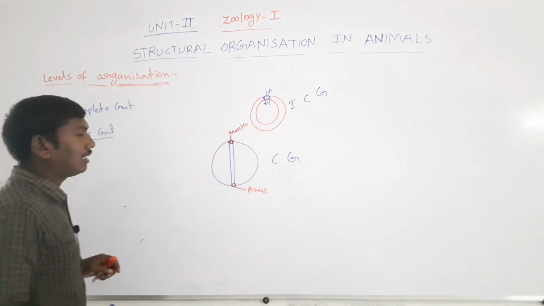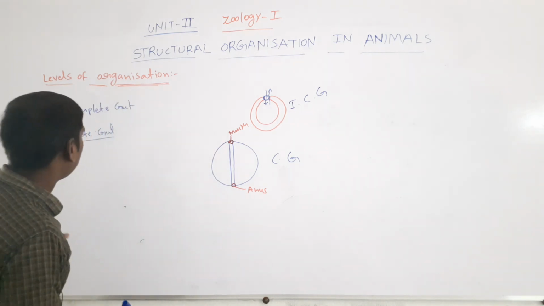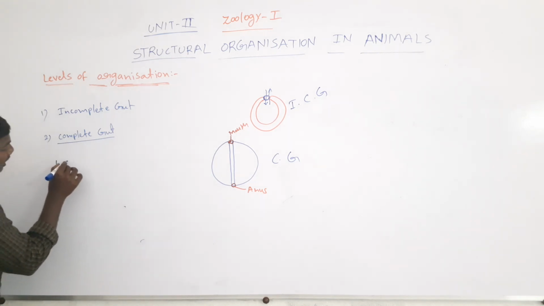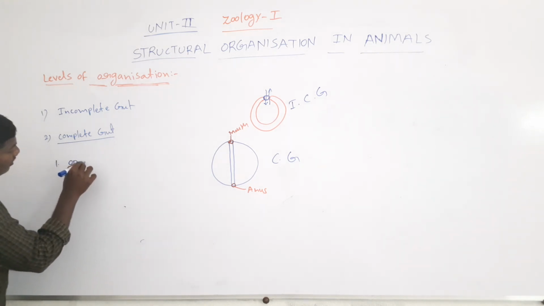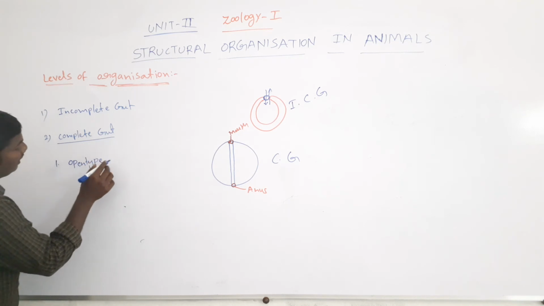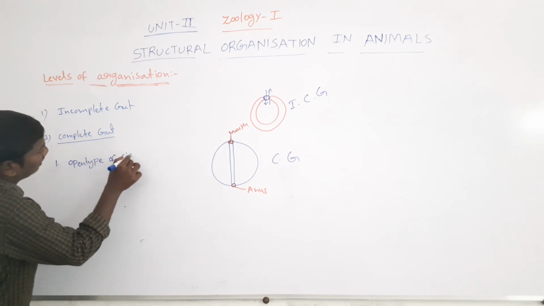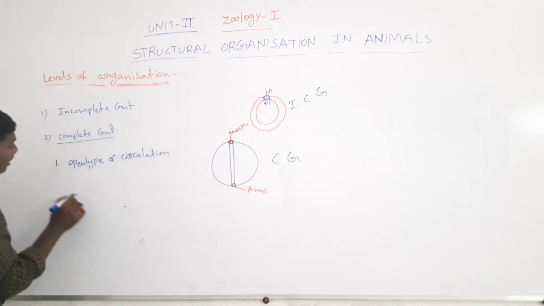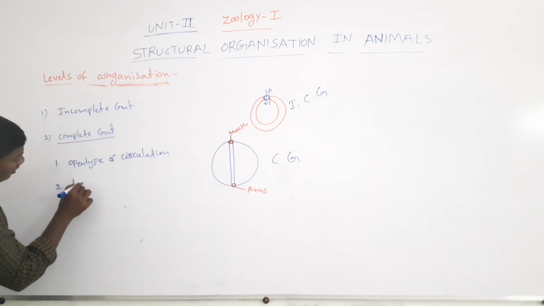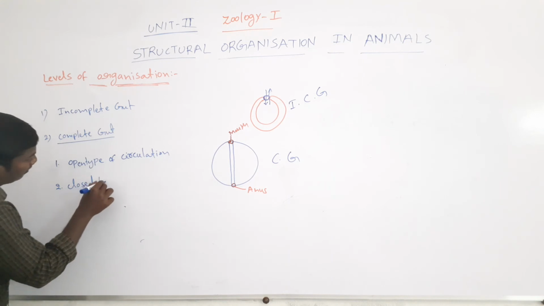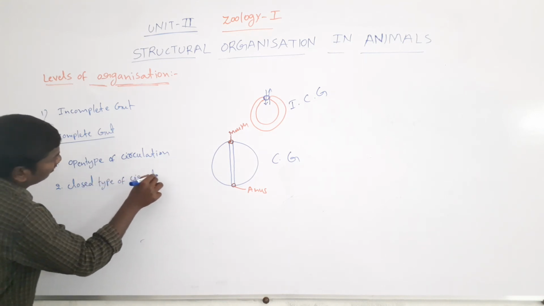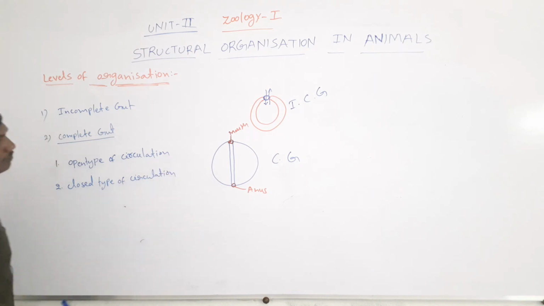Next one, the circulatory systems. The circulatory system is of two types. First is the open type of circulation. Second one is the closed type of circulation. Open type of circulation and closed type of circulation.